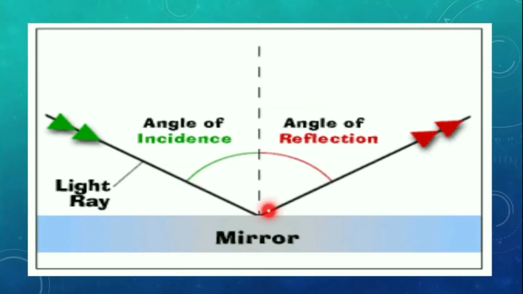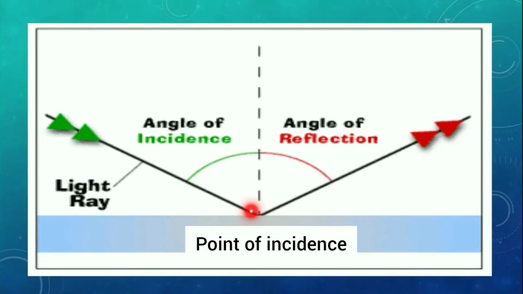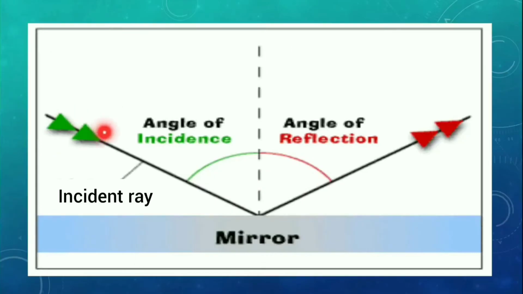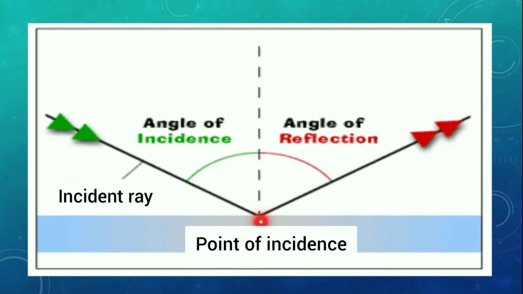And you can see that this ray is striking the mirror surface at one point. This point is called point of incidence. Understood? So what is point of incidence? The point at which the incident ray strikes the reflecting surface of the mirror is called point of incidence. This incident ray is striking at this point. So this is called point of incidence.